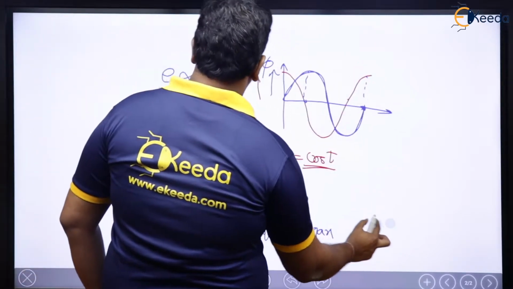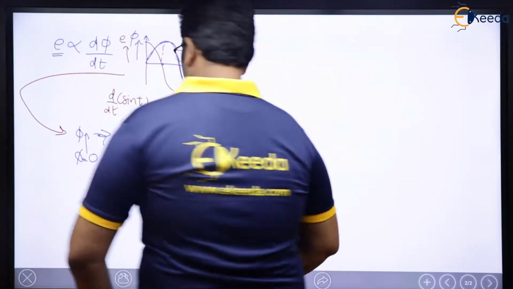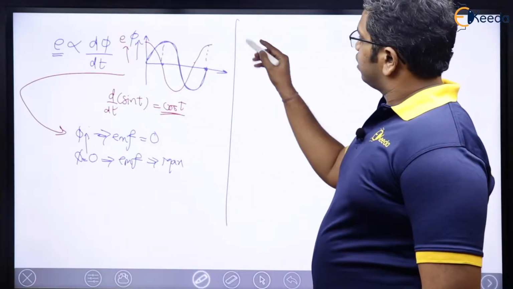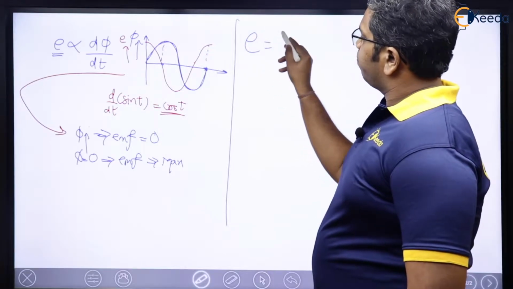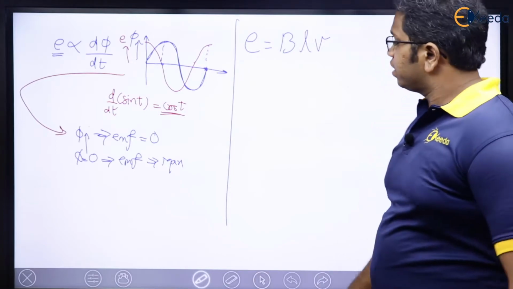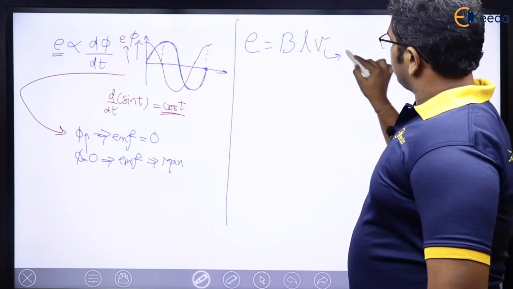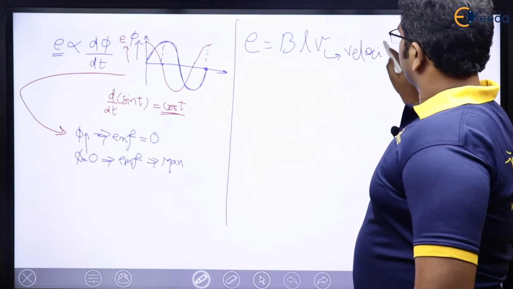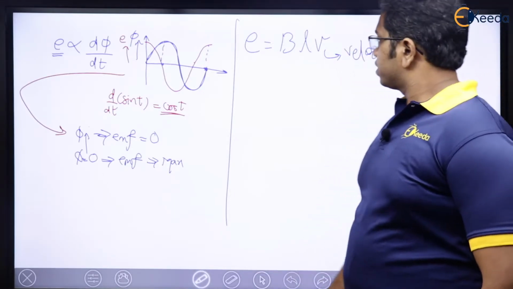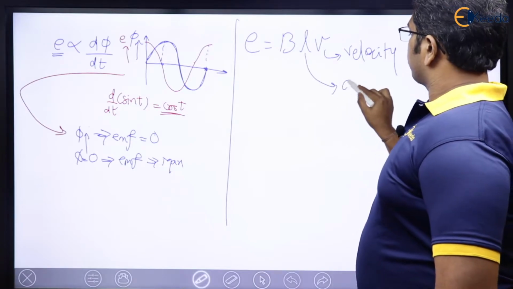Now see here. We have also studied somewhere that EMF is nothing but BLV. What is BLV, sir? See, V is the velocity of the conductor in meter per second. L is the active length of the conductor.